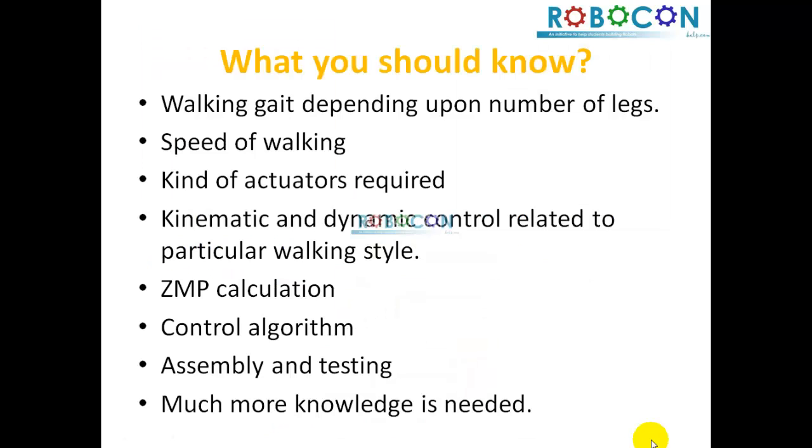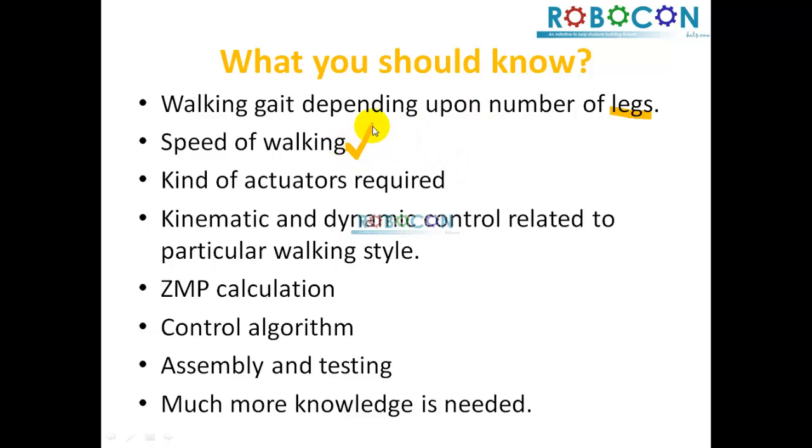So if we condense down what one should know before getting into legged robotics, one should know the basics of walking gaits, what kind of walking styles there are with respect to different walking animals. It depends generally upon the number of legs: 6 legs, 4 legs, 3 legs, 2 legs, 1 leg, or more than that. Also the speed of walking.